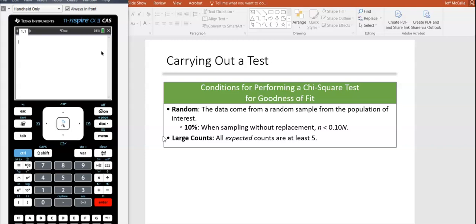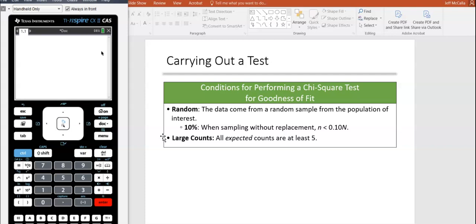The data comes from a random sample. So that's like we've had before. Less than 10% of the population. That's like we've had. This is different. So large counts, instead of, we've had large counts for proportions, that was np had to be greater than 10. We've had large sample. We have different ways to carry that out, but n had to be bigger than 30, or you had to draw the graph. No strong skewness, no outliers. Here, we need all of the expected counts to be at least 5.